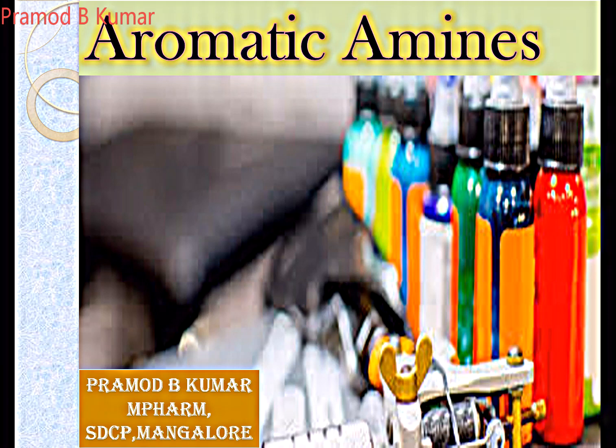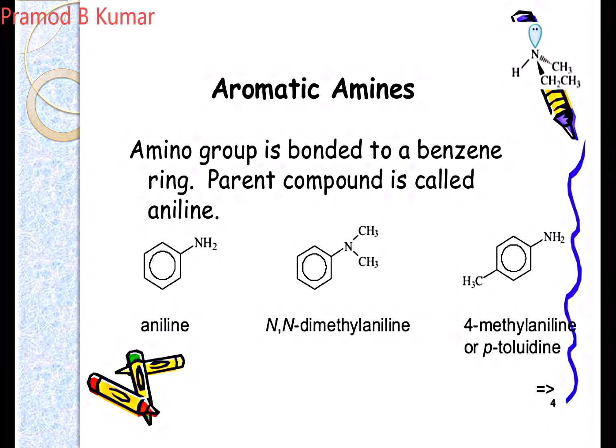When one of your hydrogens in your benzene ring gets replaced by an amino group, then it becomes an aromatic amine. Some of the examples: the parent compound in this series of compounds is known as aniline. So that's a primary aromatic amine.